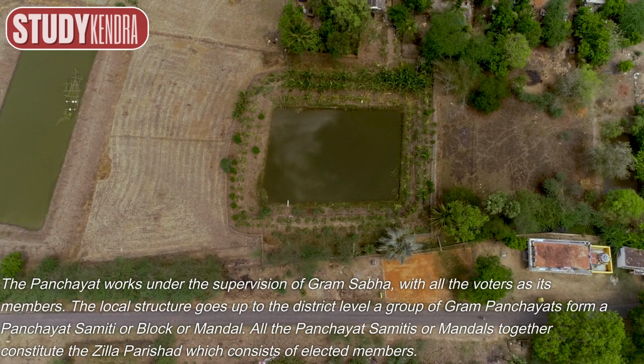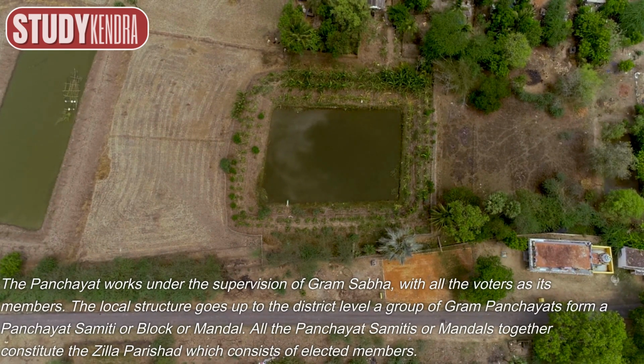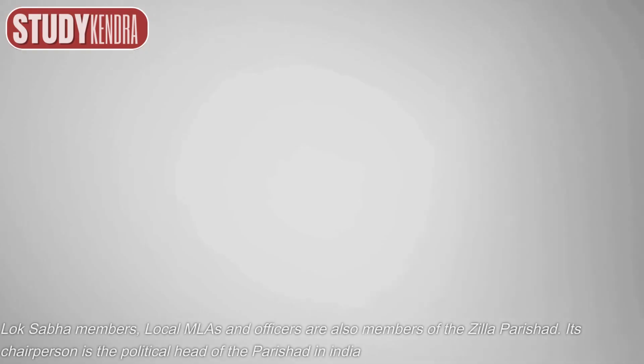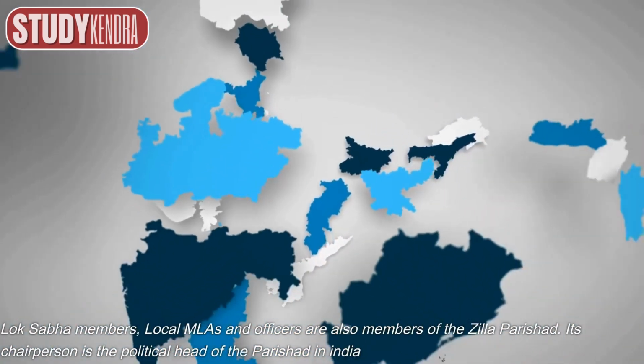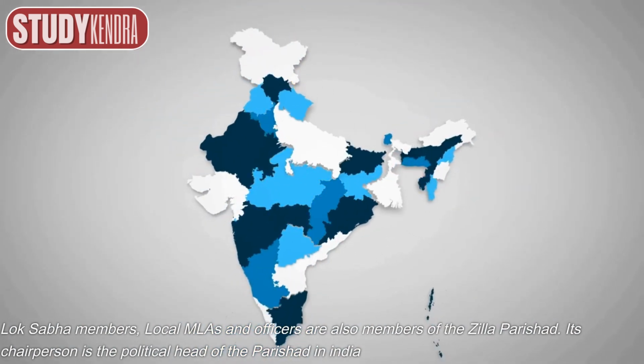A group of Gram Panchayats form a Panchayat Samiti or block or mandal. All the Panchayat Samitis or mandals together constitute the Zilla Parishad, which consists of elected members. Lok Sabha members, local MLAs and officers are also members of the Zilla Parishad. Its chairperson is the political head of the Parishad.